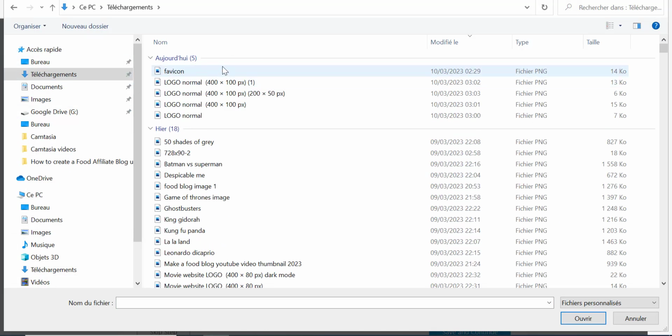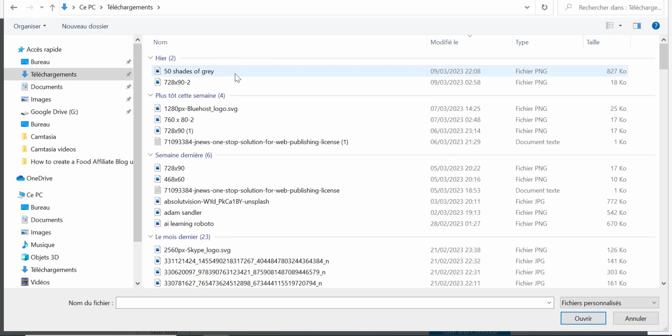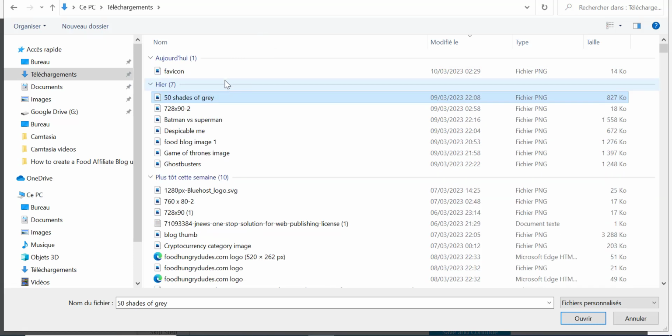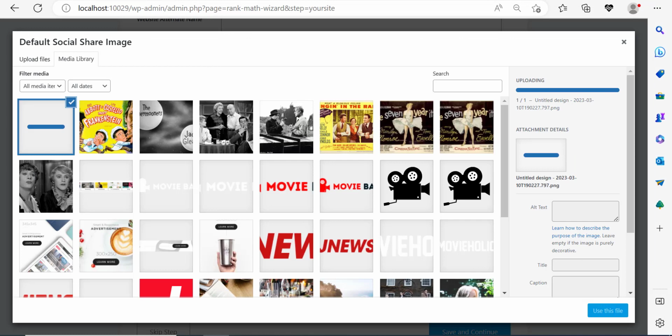Let me go and find my image. So there it is. Should be here somewhere. Let me just wait. All right, so it's here. Click on open, and there you go. So right now what I can do is I can click use this file, but let's just wait for it to be downloaded first.